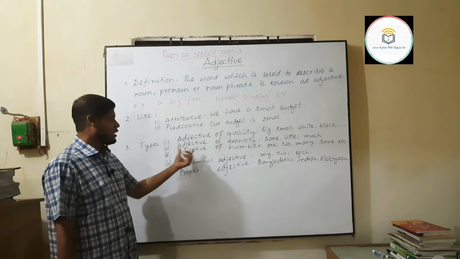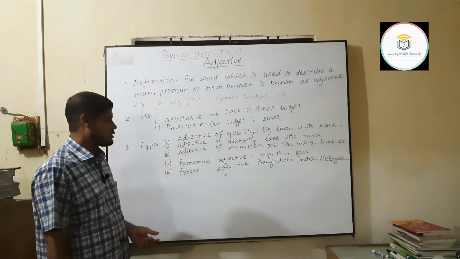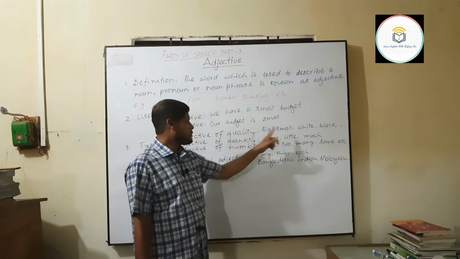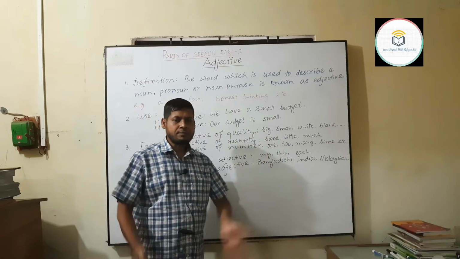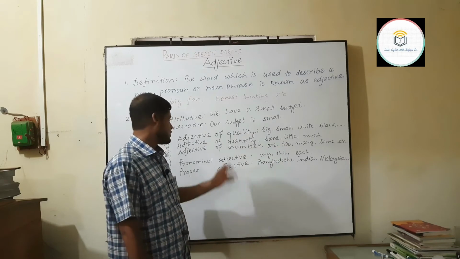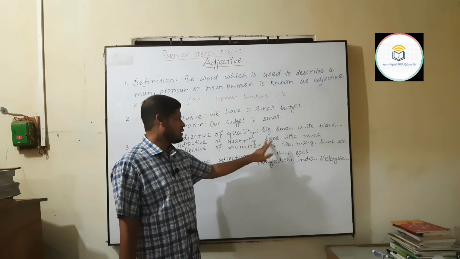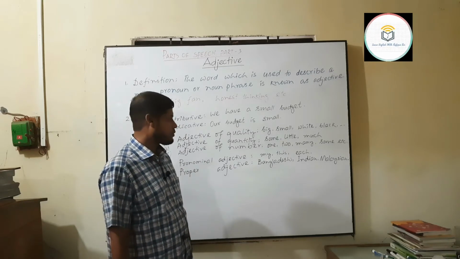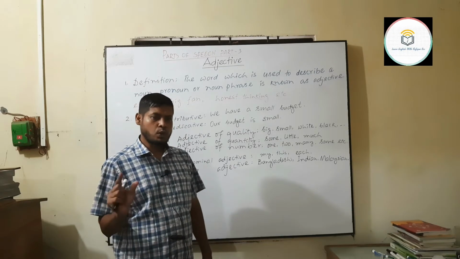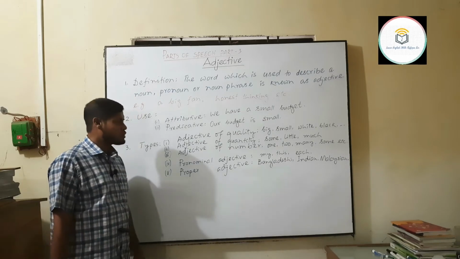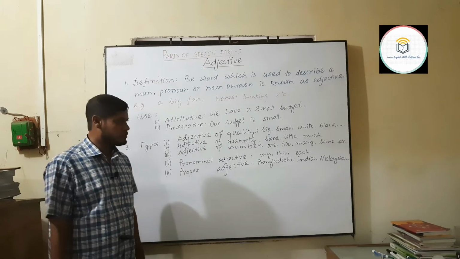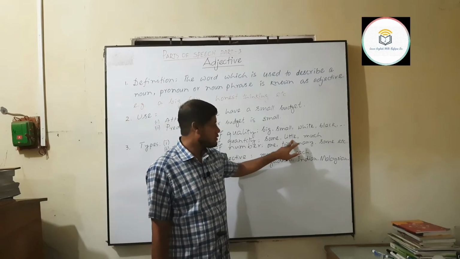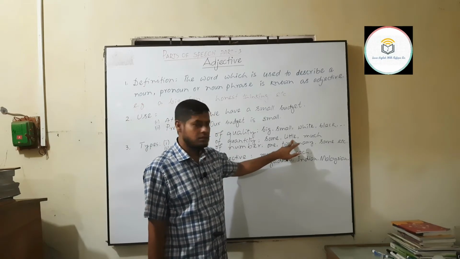Second, adjective of quantity. Adjective of quality can qualify all types of nouns, but adjective of quantity can qualify only the uncountable nouns. Like, give me some salt. Here salt is an uncountable noun. Add little sugar with the tea.